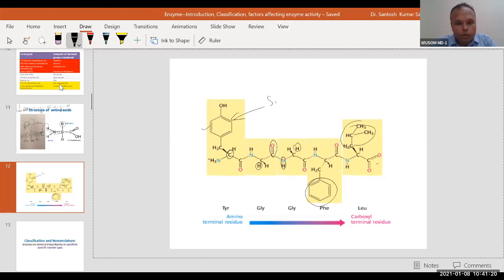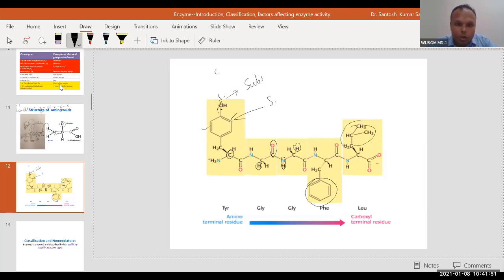Therefore you can see the hydroxyl group is an electronegative group. It will have a delta negative charge, because oxygen is an electronegative element and pulls electrons towards itself, making this partially negatively charged. When a molecule has a partial negative charge, it can attack a substrate.